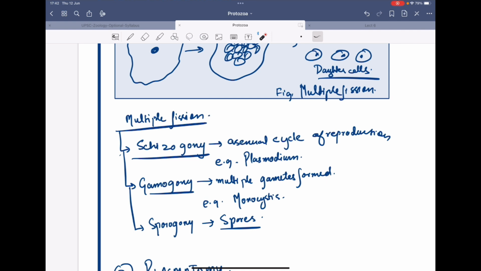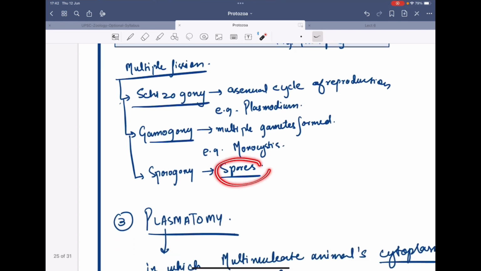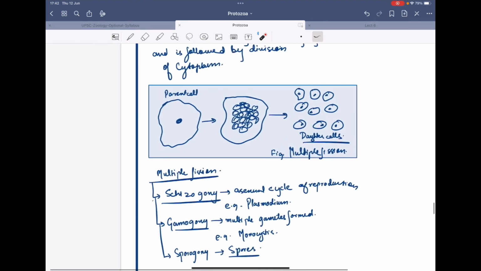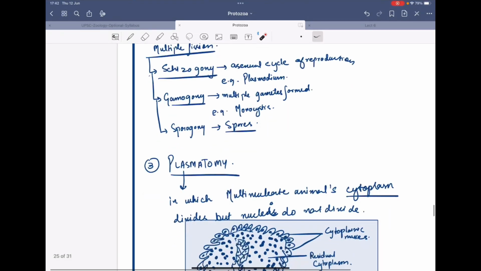The multiple fission, first of all, it is found in form of schizogony, that is asexual cycle of reproduction. It is found in Plasmodium. Then gamogony, it is the formation of multiple gametes, for example in Monocystis, and sporogony, that is the formation of multiple spores. So this is the multiple fission.